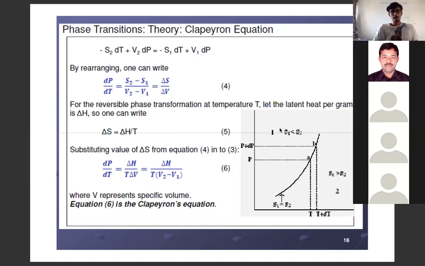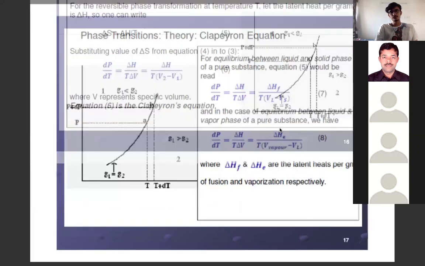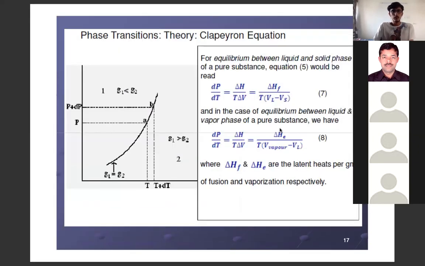Now you go to the next slide. In this one, for equilibrium condition between liquid and solid phases of pure substances, delta H is called the heat of fusion.